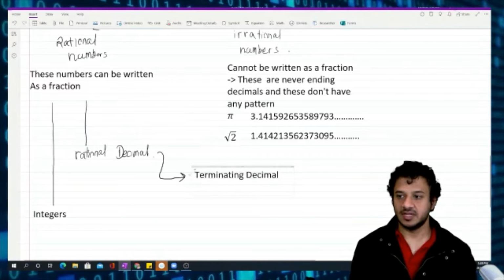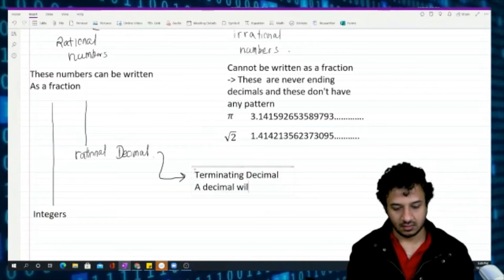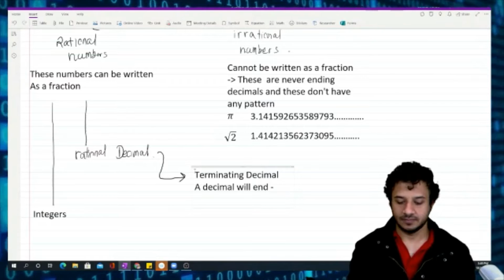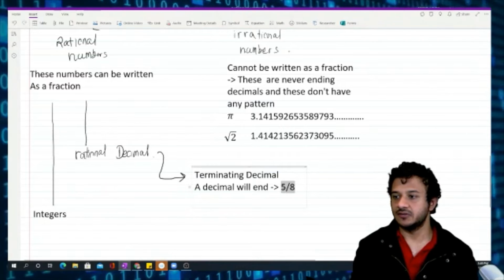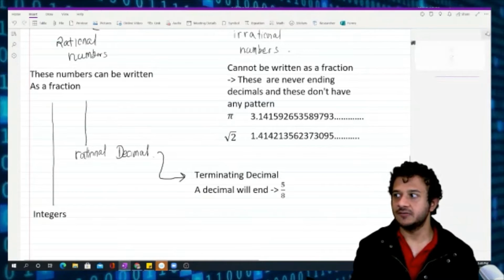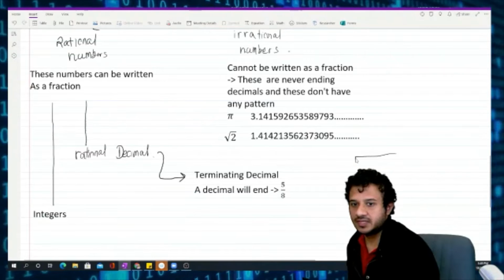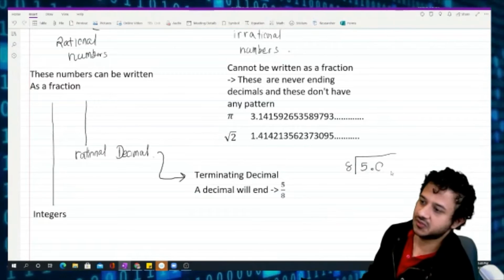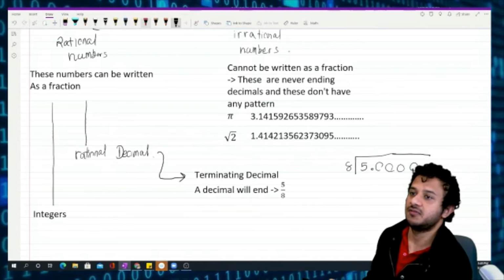Terminating decimal. That means a decimal will end. As an example, let's think about the fraction 5 over 8. Let's try to figure out what that value is. What we do to find that decimal is write 5 and 8, then put a dot here and some zeros for fun. I was teaching you about this in our second class when we started.